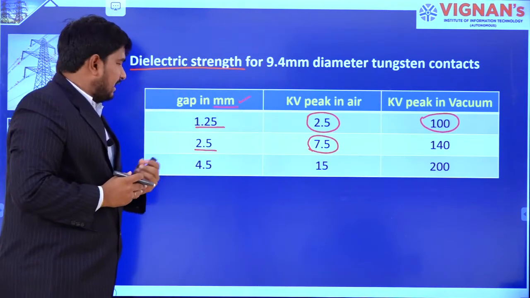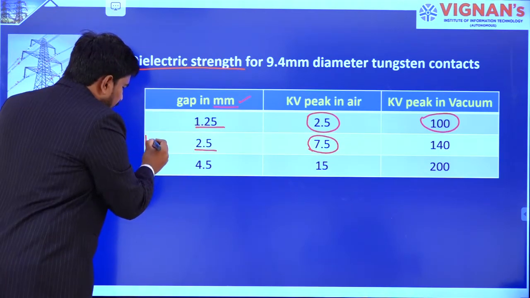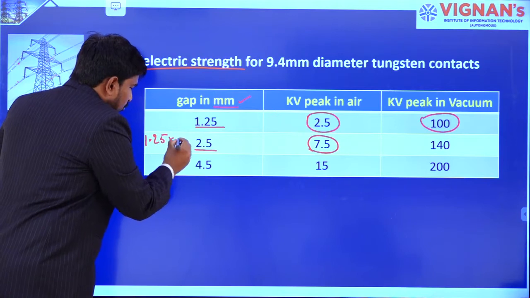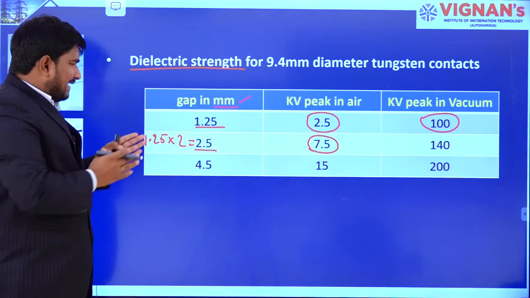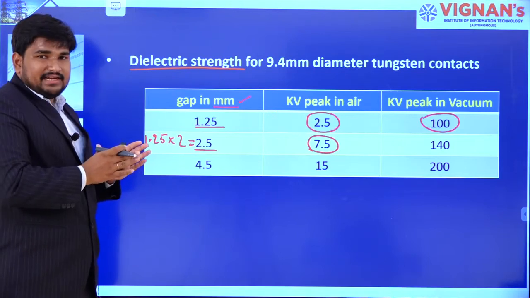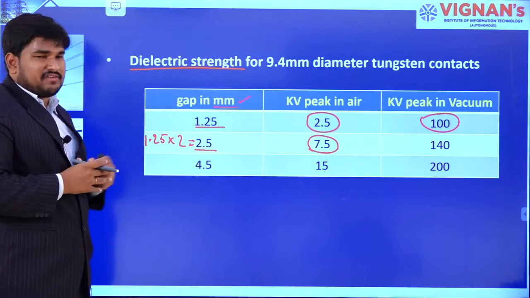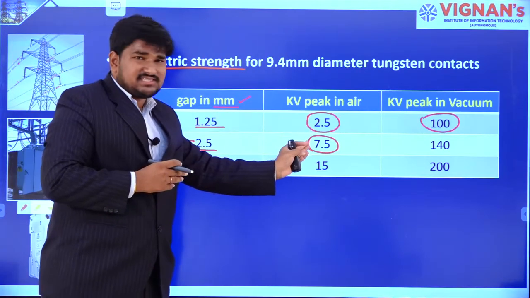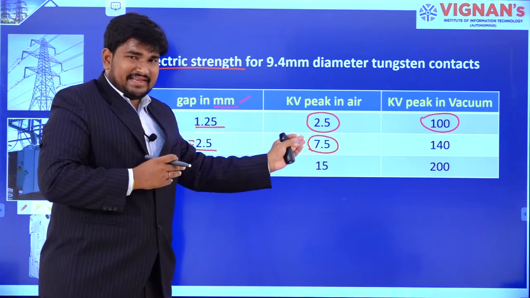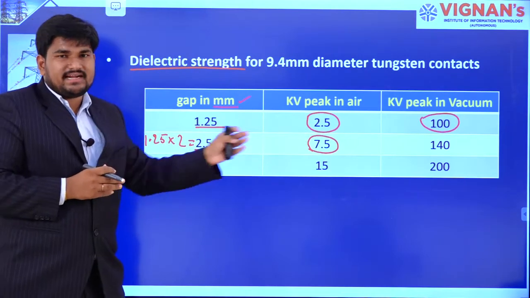Here I have multiplied 1.25 by 2, that means I have increased the gap to 2 times the previous one. Now the dielectric strength of air has increased, and it is more than 2 times.